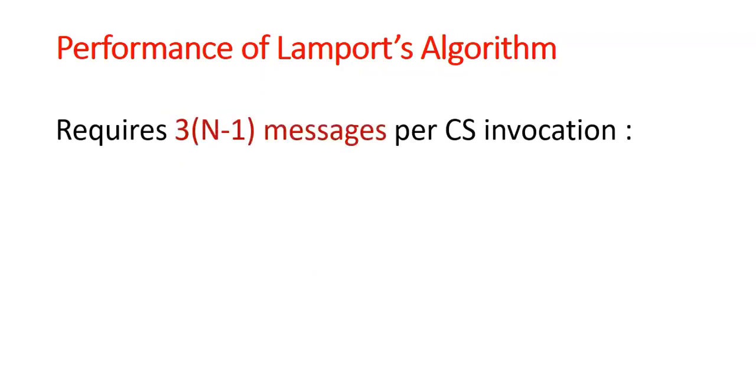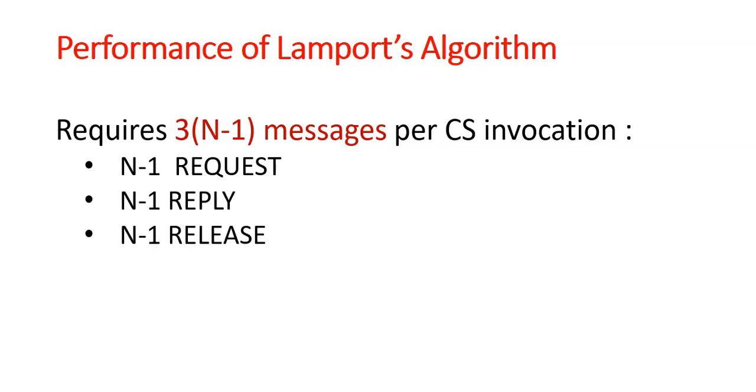On to the performance of Lamport's algorithm. This algorithm requires 3(n-1) messages per CS invocation. How can we see this? n-1 request, n-1 reply, and n-1 release messages are sent by the algorithm. That's why 3(n-1) messages per CS invocation are required.